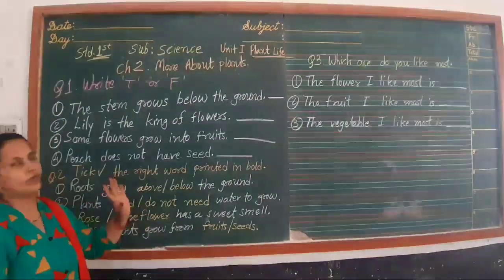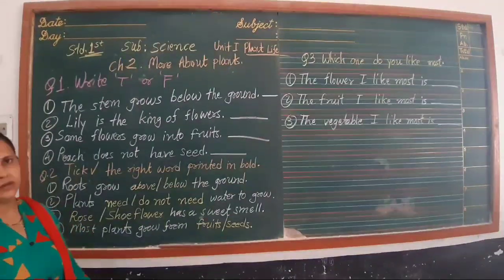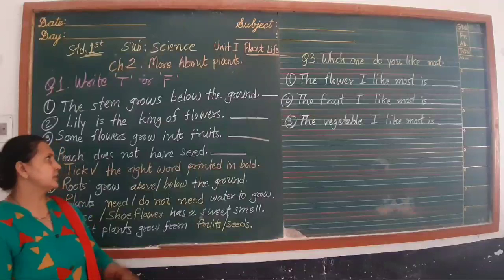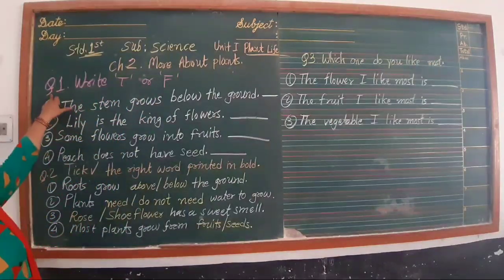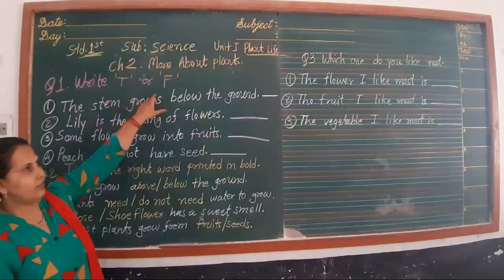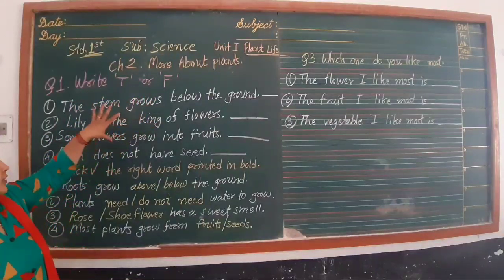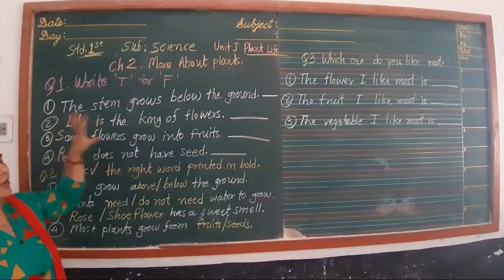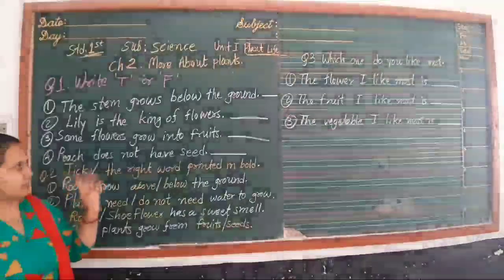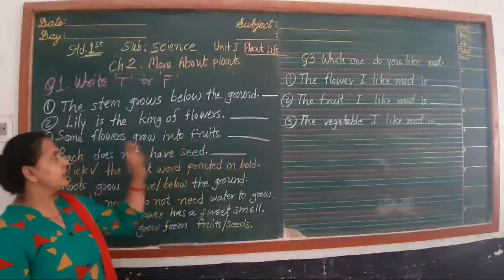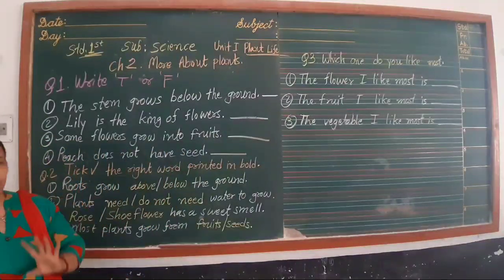Now, this is the time for exercise. Now we are going to learn how to answer the questions. Chapter 2, More About Plants. Question 1, write T or F. If the sentence is true, then we write T here. If the sentence is false, then we write F here. Let's understand and do the answers.